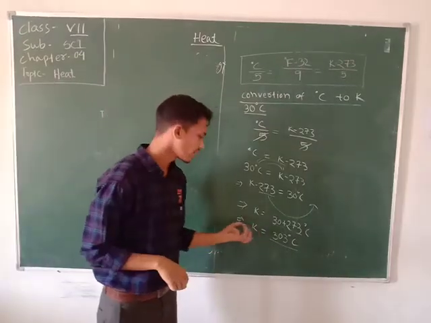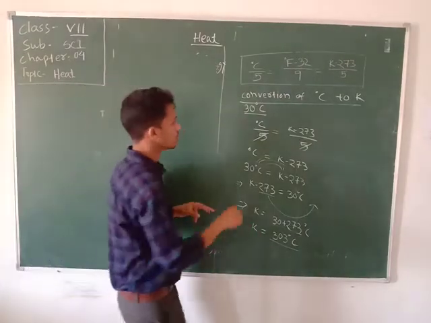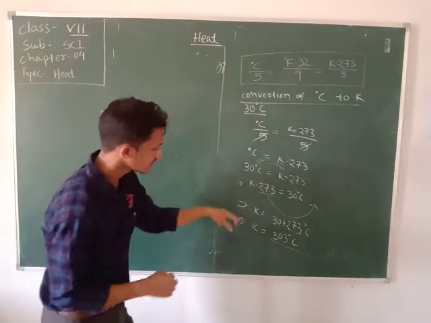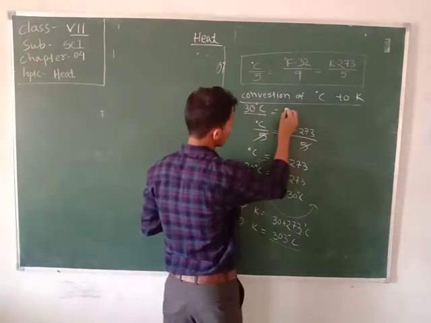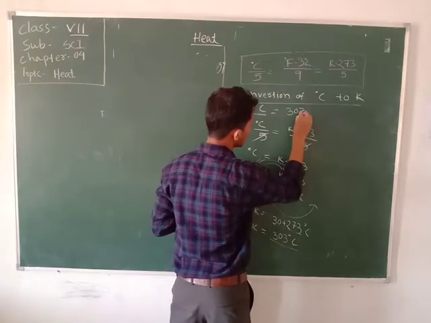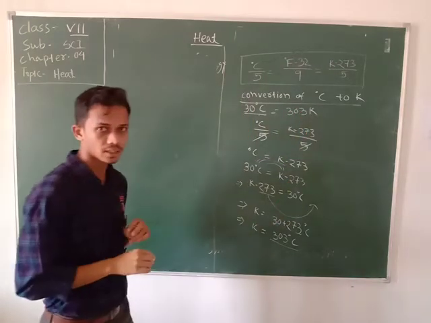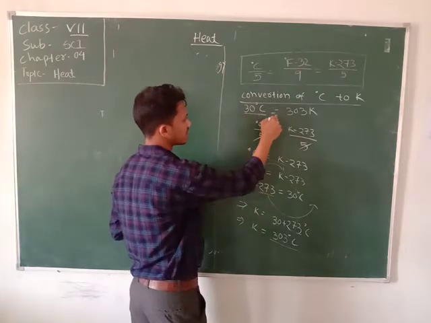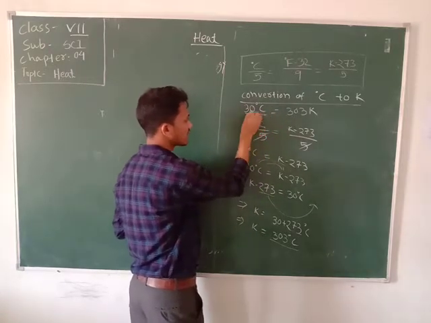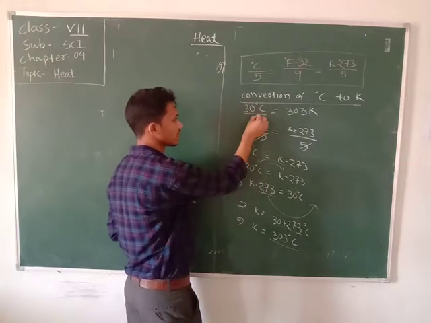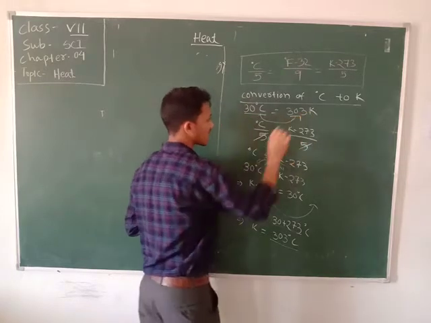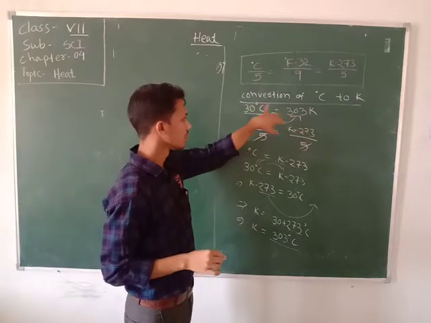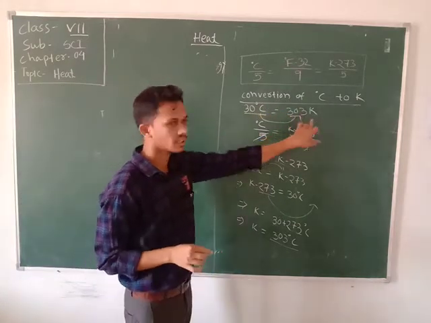So here we got the answer. The value of 30 degrees Celsius, converted into Kelvin, becomes 303. Students, this is the value of 30 degrees Celsius. When we convert 30 degrees Celsius, measured on the Celsius scale, into the Kelvin scale, its value becomes 303 Kelvin.